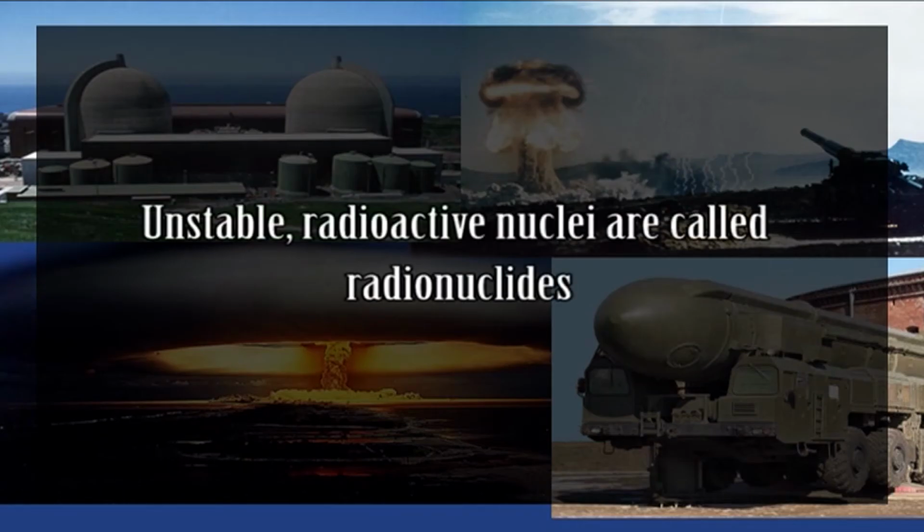The radioactive substances present in nature undergo natural radioactive decay, in which unstable isotopes with excess protons and neutrons spontaneously give out fast-moving particles, high-energy radiations, or both, at a fixed rate until a new stable isotope is formed. Unstable radioactive nuclei are called radionuclides. They occur naturally or can be produced by various physical means.